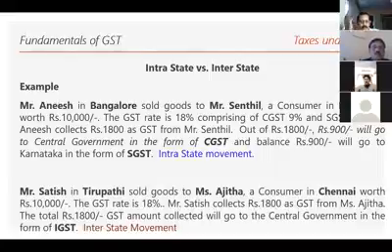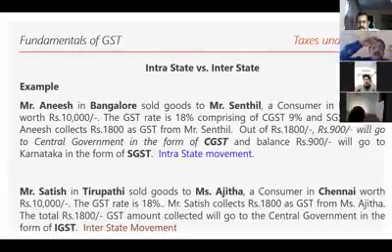Therefore, there is no CGST involved, there is no SGST involved, only IGST involved in this transaction. Thereby, Ajita will pay the tax to the central government in the form of IGST. And thereafter, the central government, out of that IGST, as per the compensation rules, will send to the respective state their portion of compensation. That is a different scenario.